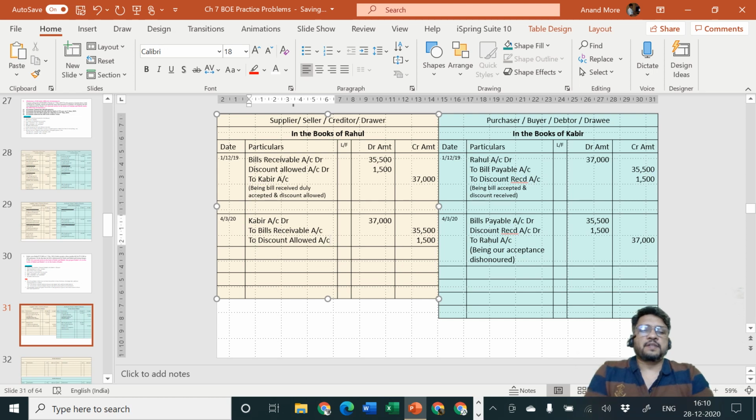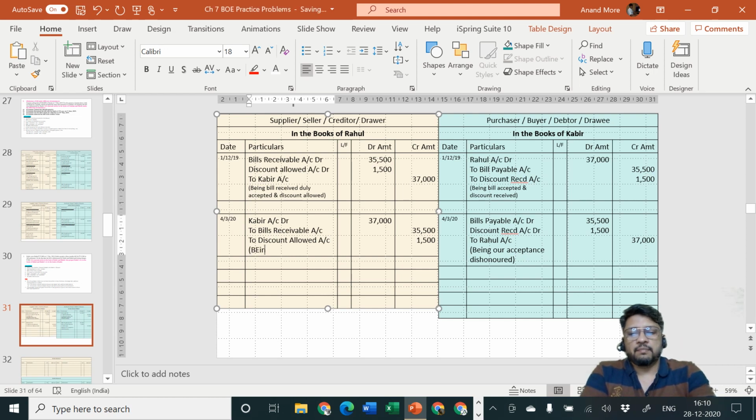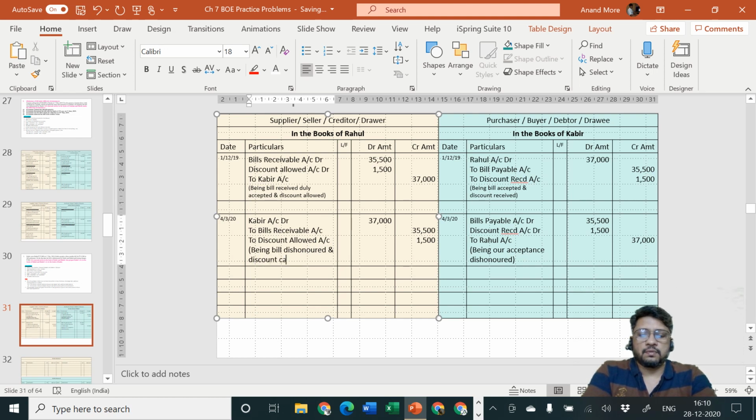Sir, why are you calling it a discount allowed account? If I just write discount account, there is a chance that a reader may feel that this is discount received from Mr. Kabir. In reality, it is not discount received from Kabir, but it is a discount which we had allowed in the past that is getting cancelled now. That's why we are calling it discount allowed account. Okay, entry will be, being bill dishonored and discount cancelled.